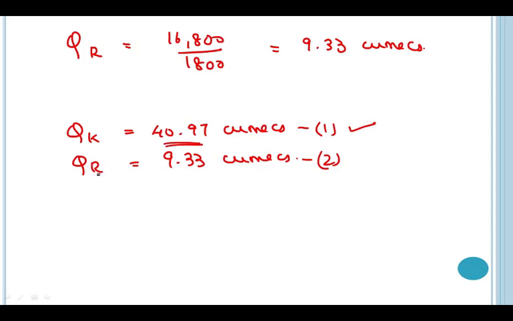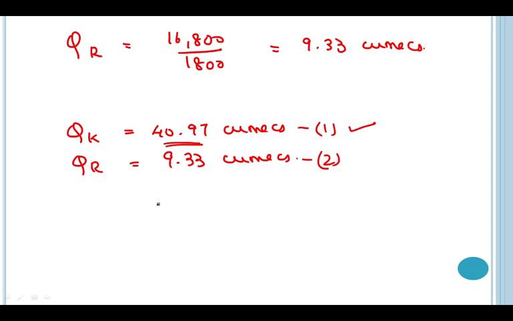But in practical consideration, there are various losses which are attributed to the canal. There are evaporation losses, there are seepage losses, and there are also conveyance losses. So when we are designing the canal in the practical field, we always consider these losses so that the final value of water which is required at the field can reach the field.